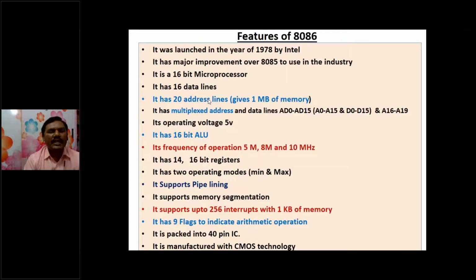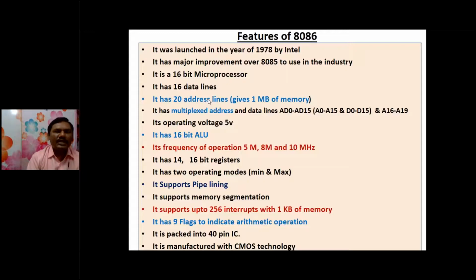So why do we need address lines? Because memory is available outside of the chip. For the microprocessor, the complete data is available outside of the chip in one more chip. So to extract data or instructions from the memory, we have to search for where it is available. And it has 20 address lines.